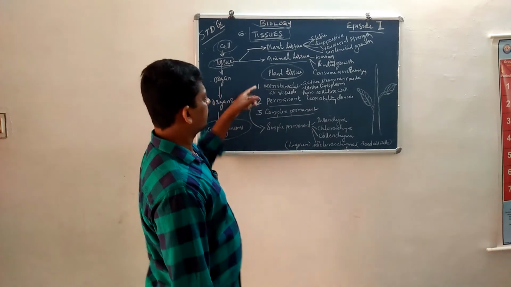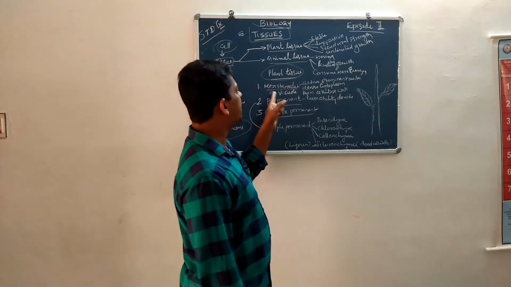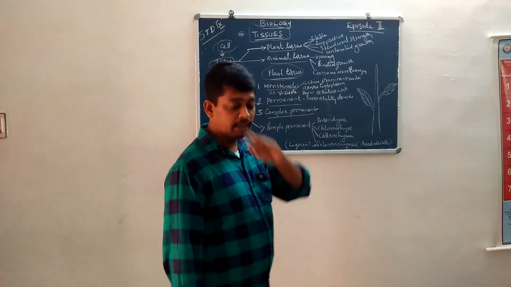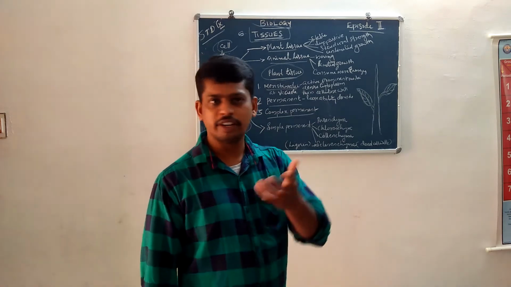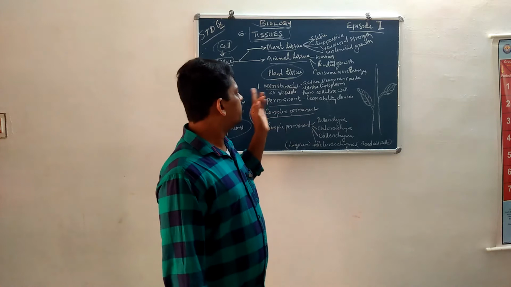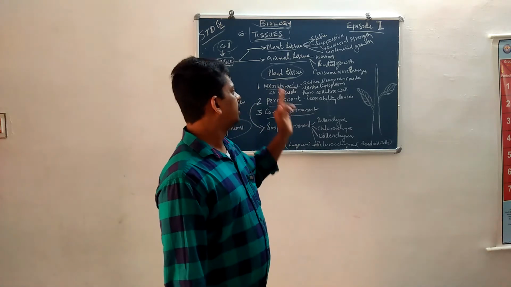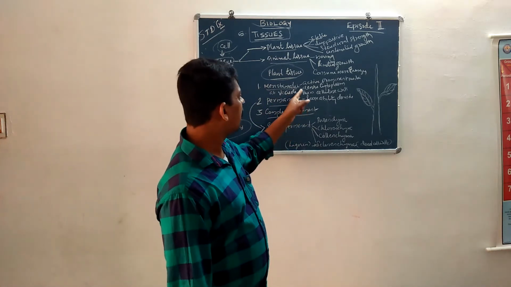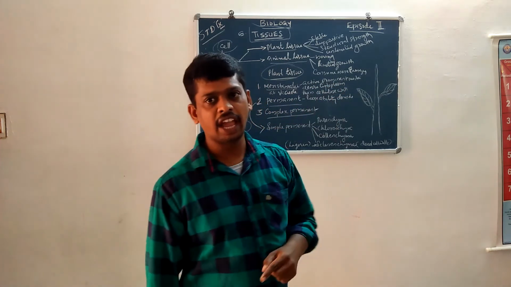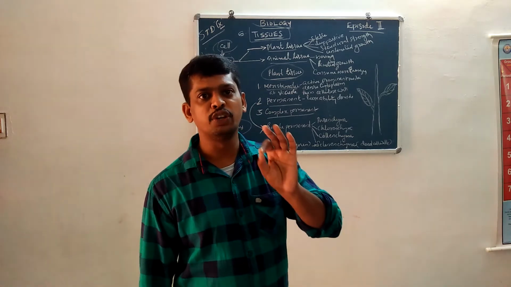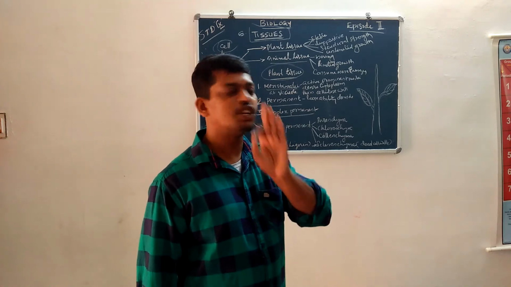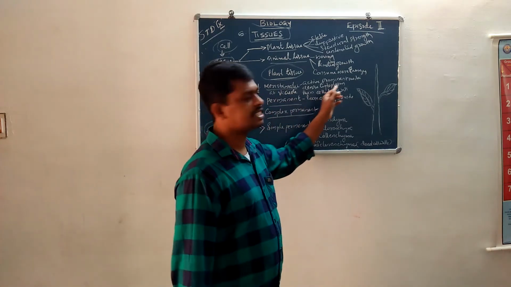Yes, look at it in detail. Meristematic tissues are present in the growing part of the plant. You already learned that. Meristematic tissues have active prominent nuclei and dense cytoplasm.